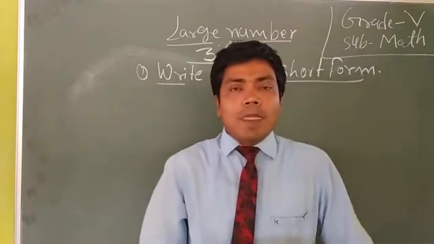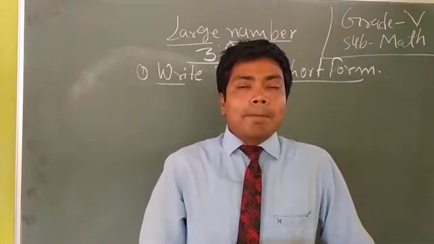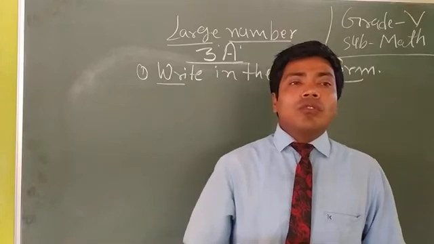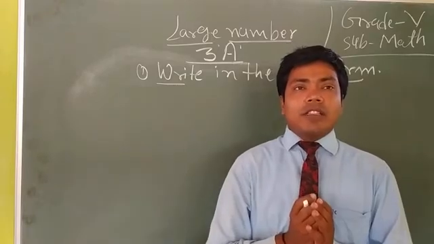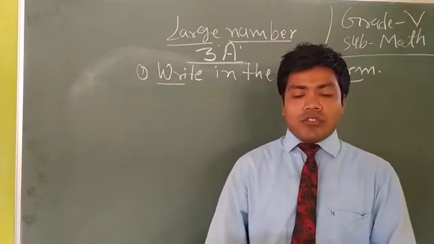Short form means we have to add the numbers and write them in a short form.